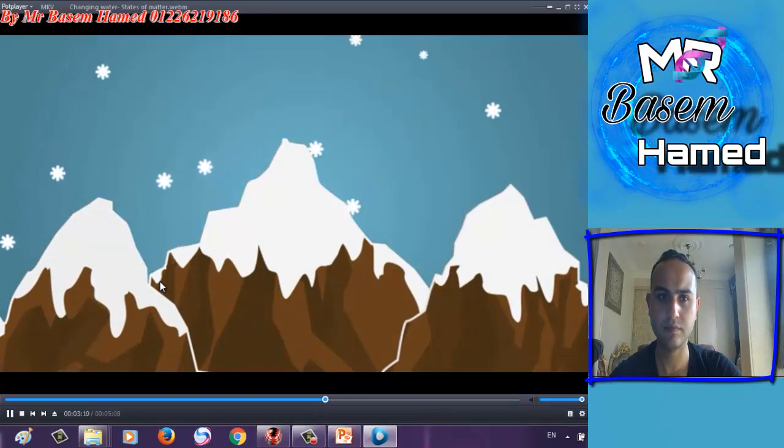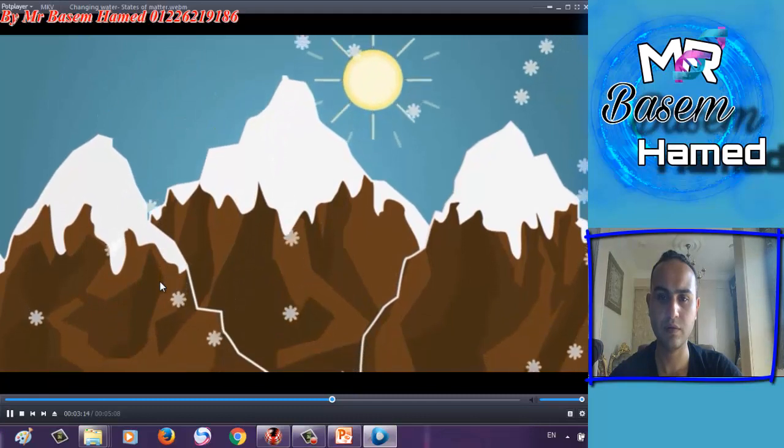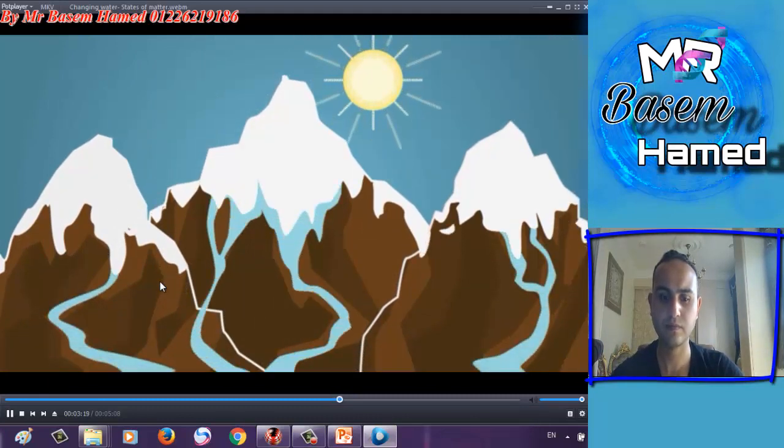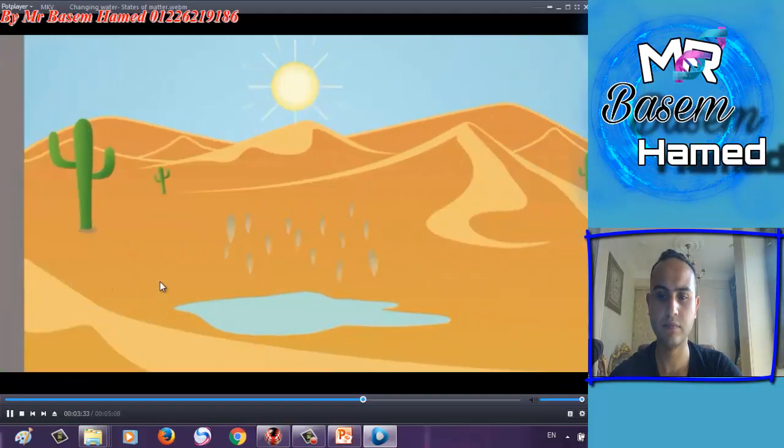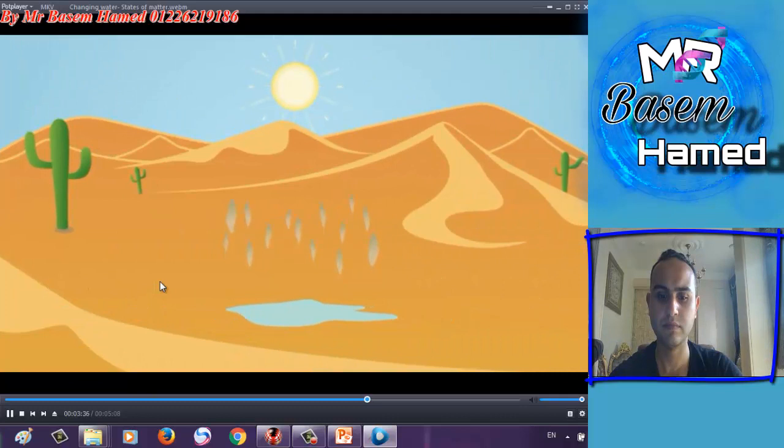In very cold places like the mountains, the water freezes into ice and snow. The sun then warms the frozen water, causing it to melt to liquid water. As the sun continues to heat it, the water begins to evaporate. In warmer places, the sun heats up the water faster, causing the water to evaporate more quickly. The warmer the environment, the quicker the water will evaporate.